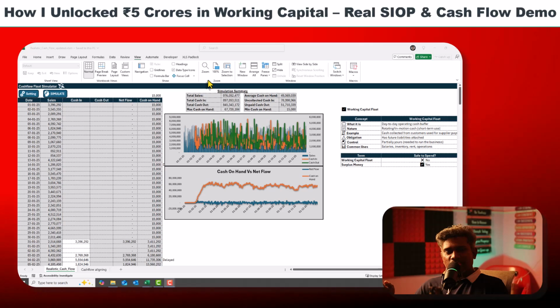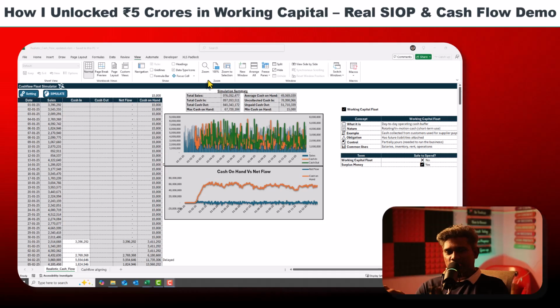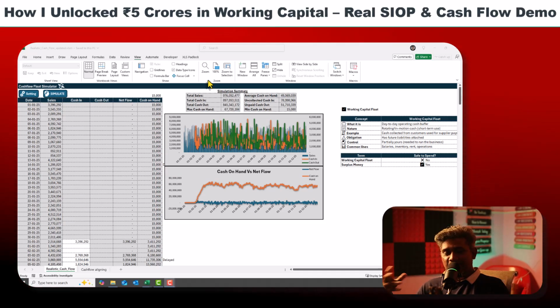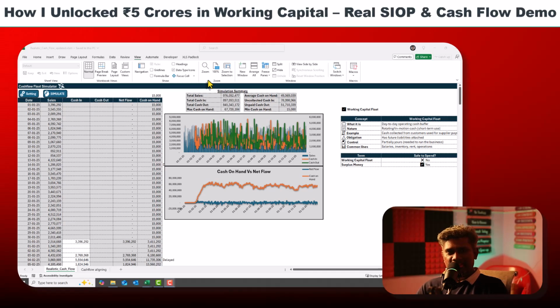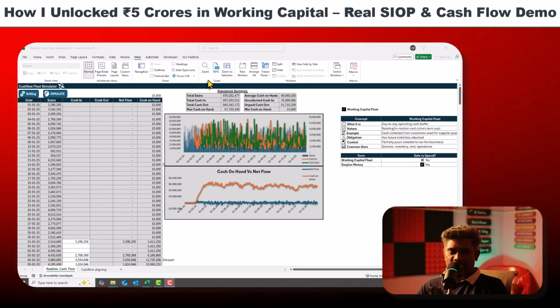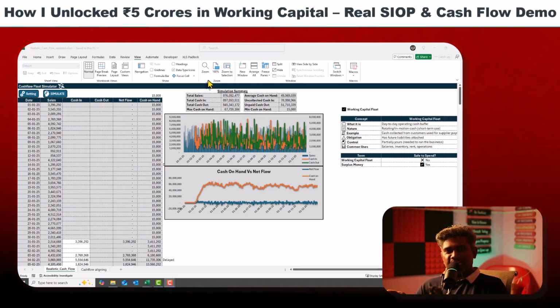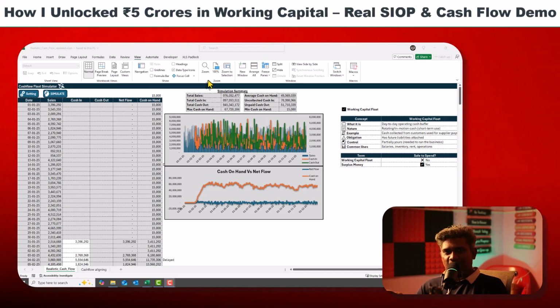Why? What happened? Because they didn't have some funds in the industry to manage operations and pay the vendors, the payables. He went to his office, and I tried to understand the process: how they are working, how they are ordering, and where the money is stuck. At that time, we found there are a lot of